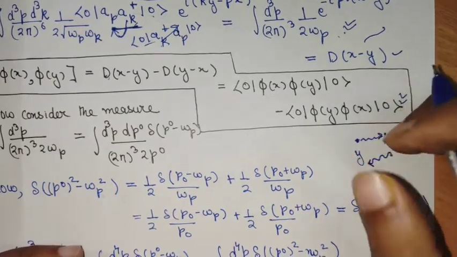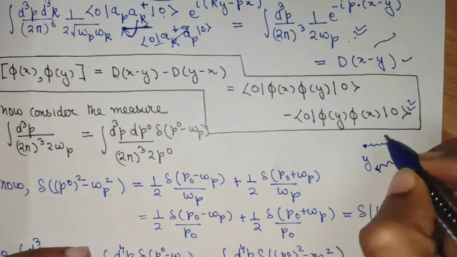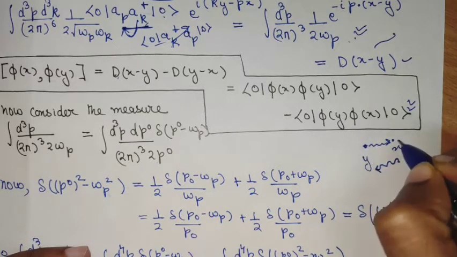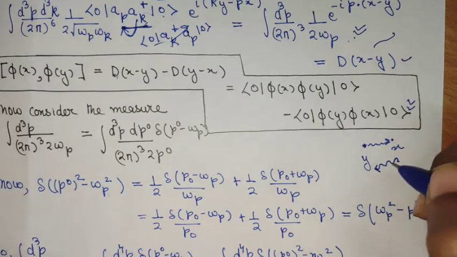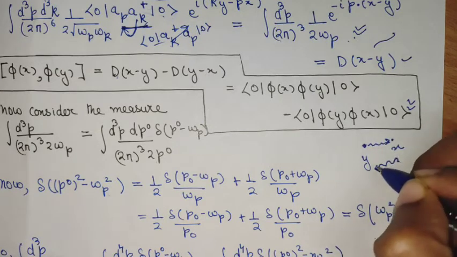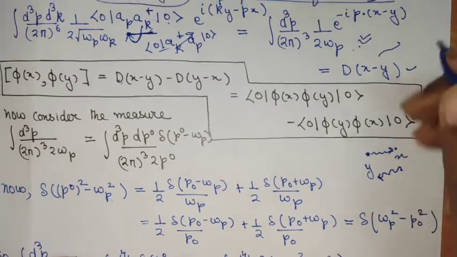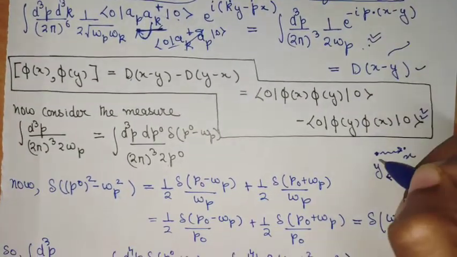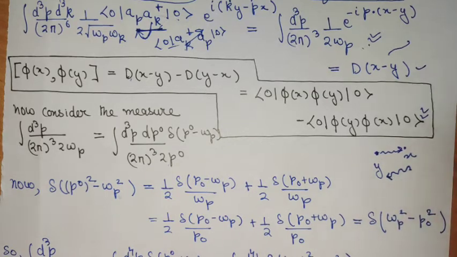So these two are cancelling to ensure our causality, and what we say is that the propagation of a particle from a point y to x cancels the propagation of a particle from x to y. But in a general scenario, in the case of these free field theories, propagation of a particle will get cancelled by a propagation of an antiparticle.